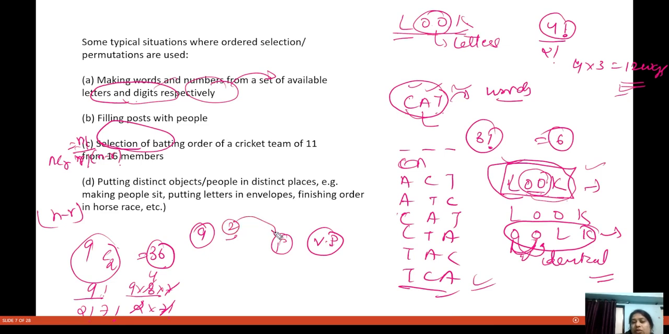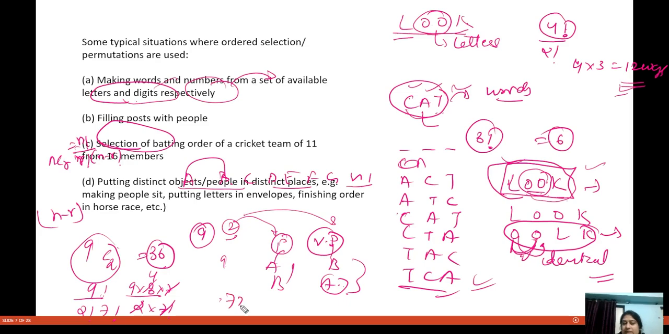But now I have to select 2 people and give one person the post of president and one person the post of vice president. So let's say these 9 people are A, B, C, D, E, F, G, H, I. If I am selecting, let's say, A and B, I have selected them, but then I can either make A president and B vice president, or B president and A vice president. So for each selection, 2 cases are there. That means I can do this in 72 ways.